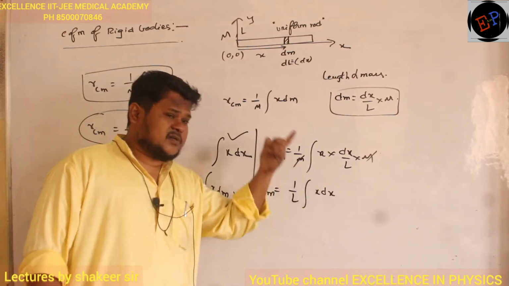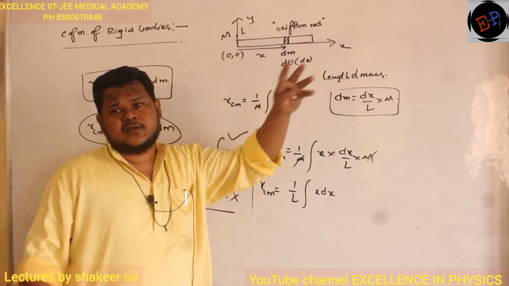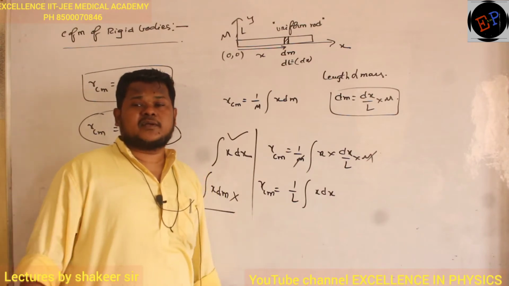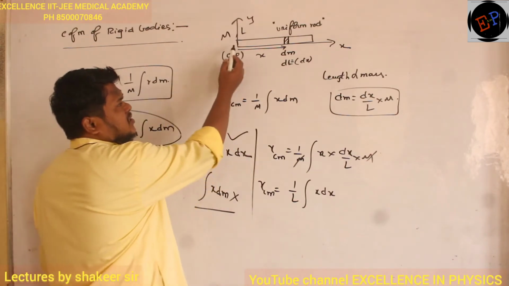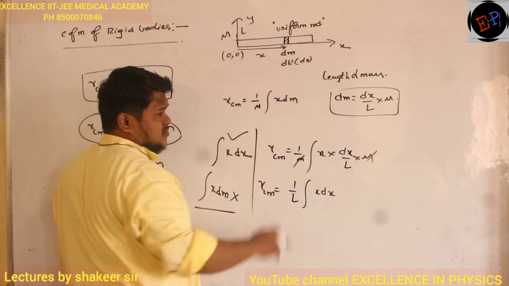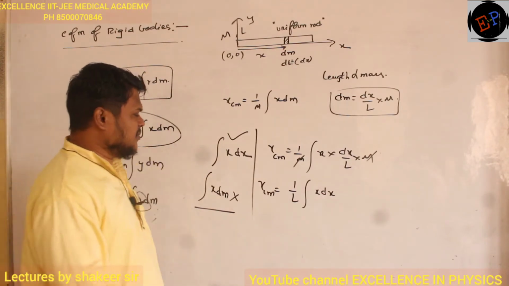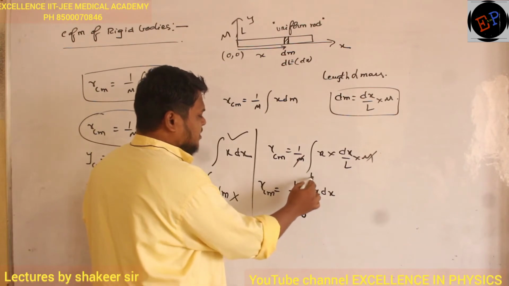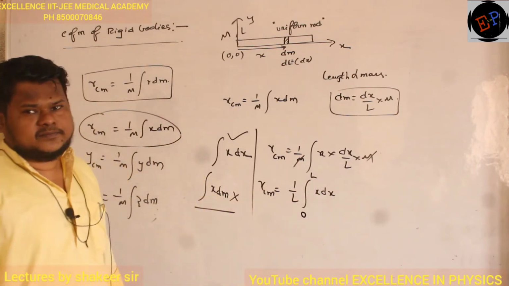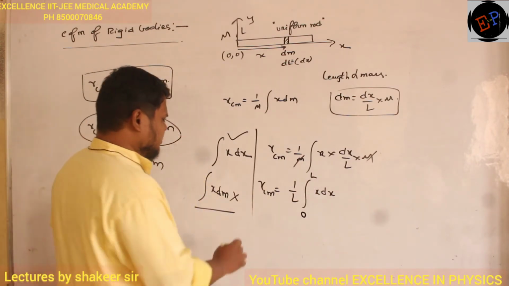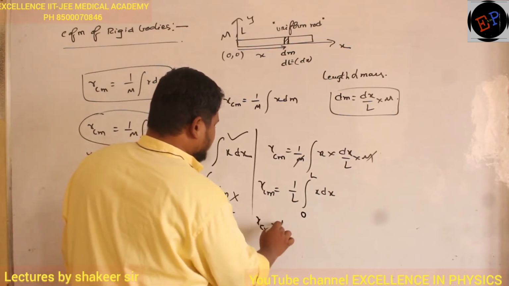Now what are the limits of integration? I have to integrate this rod from where to where? I should start from here and I should end up to here. That's all. The total length of the rod I have to integrate. So therefore the limits of integration are 0 and the upper limit, the total length of the rod, L. Understood now? So therefore x center of mass is equal to 1 by L